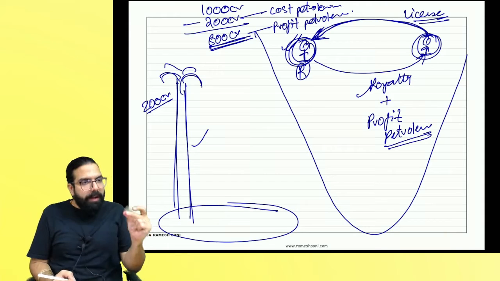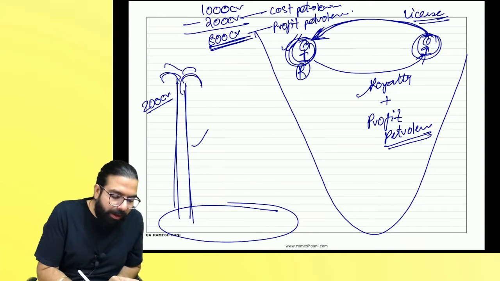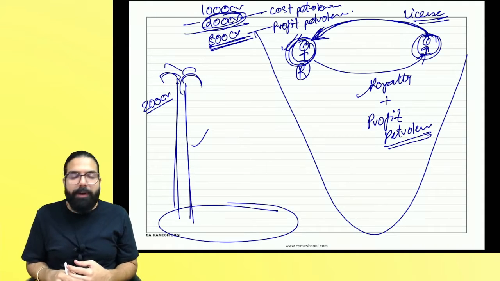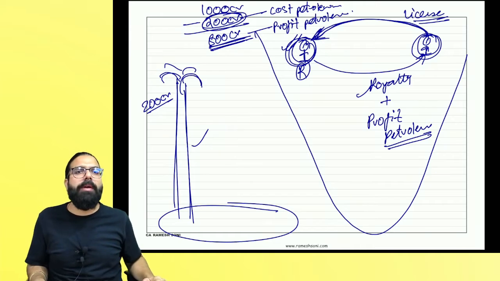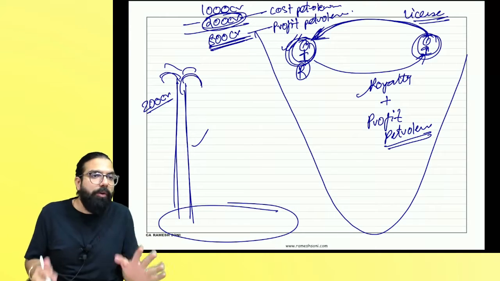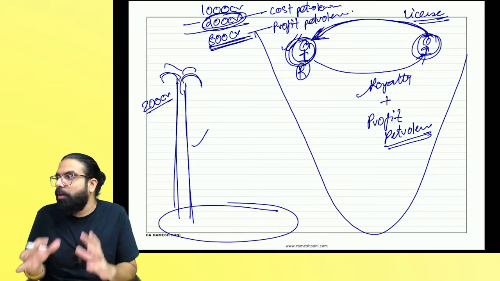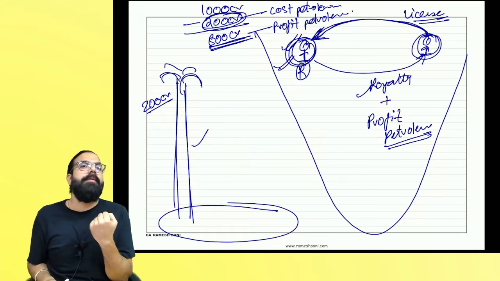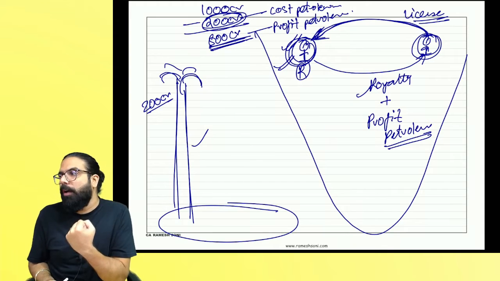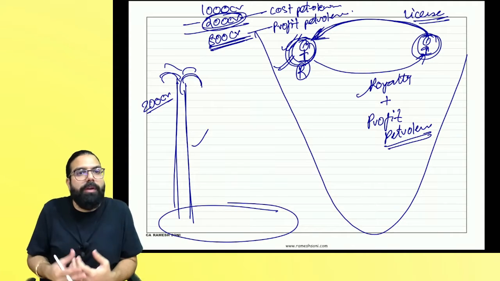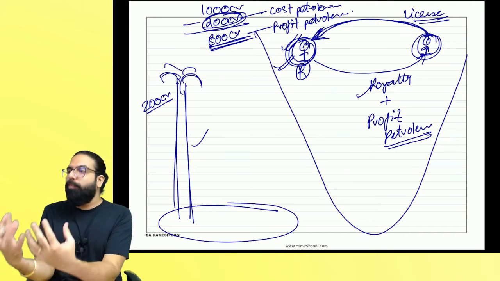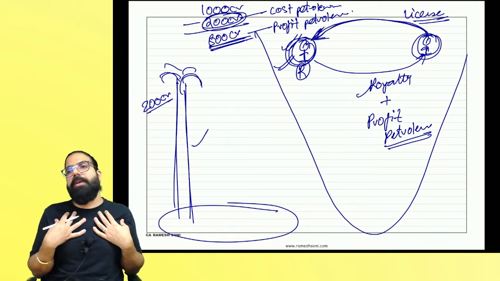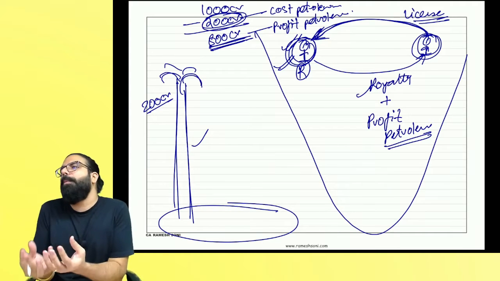Are we clear, everyone? Here the question which was raised was, sir, the government has given Reliance cost petroleum of 200 crore rupees. Has Reliance given any service to the government for which the government has given it cost petroleum? No, sir. The licensee is not giving any services to the government for which the government has given it cost petroleum worth 200 crore rupees. The government has told you, keep it. No, I am doing exploration activity for myself, and whatever is the cost, I am just keeping.